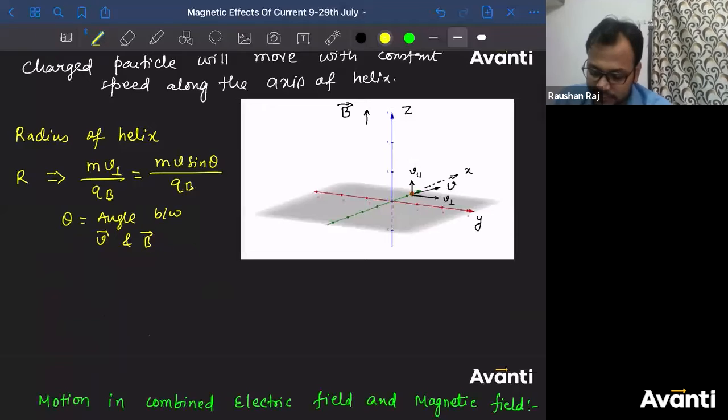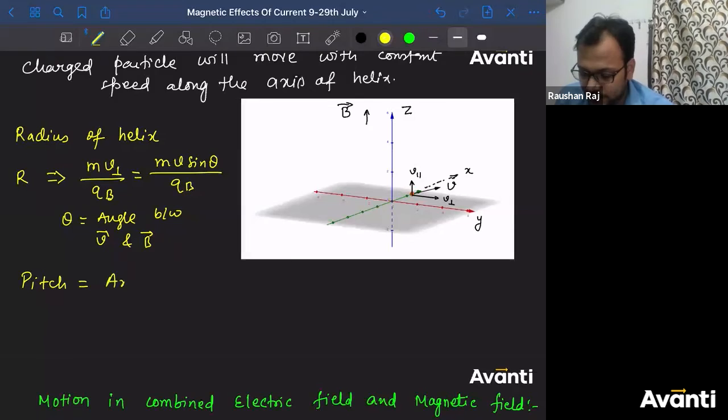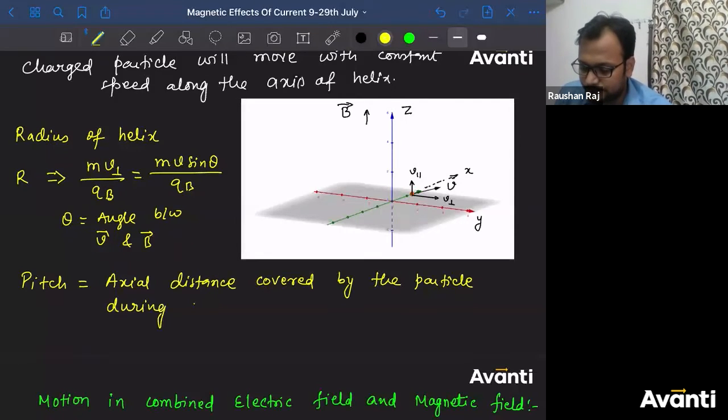Now, if I ask you what is the pitch? Pitch is the axial distance, the distance along the axis, covered by the particle during one complete rotation.